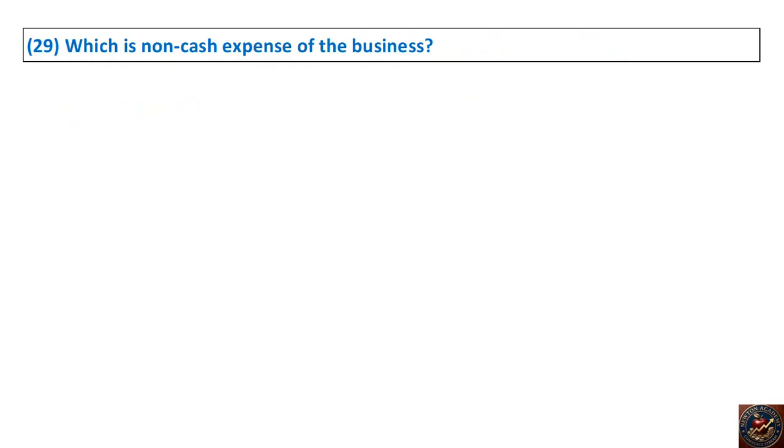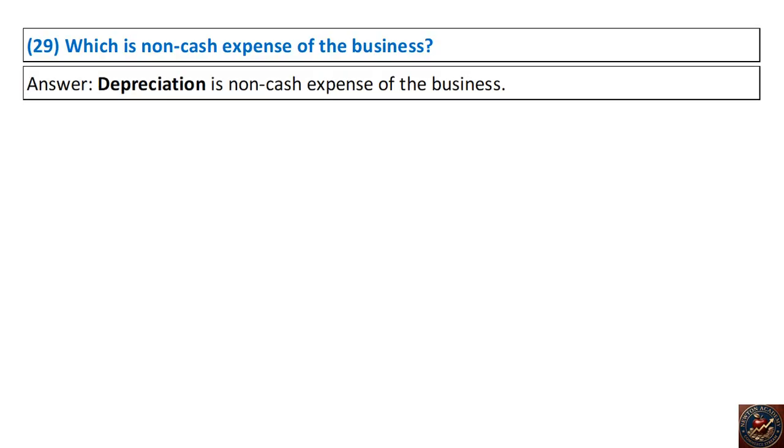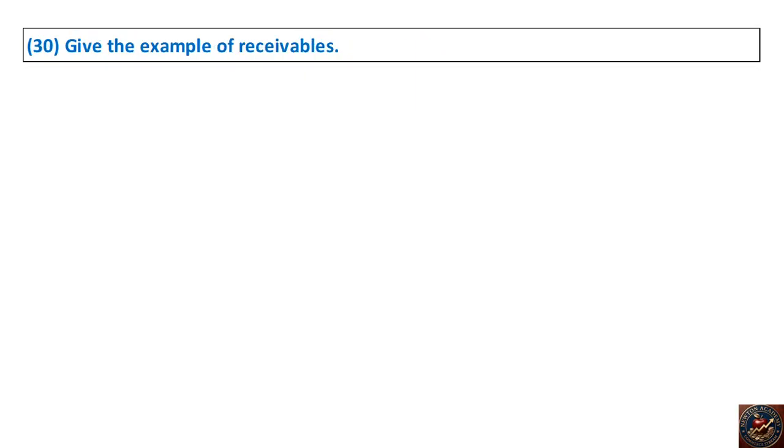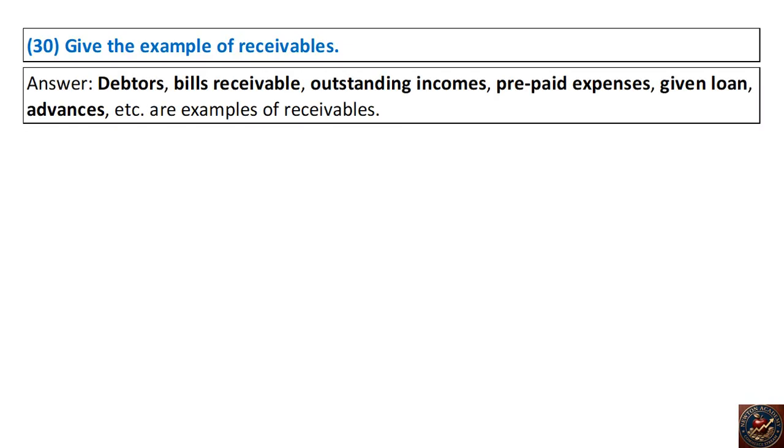29. Which is non-cash expense of the business? Answer. Depreciation is non-cash expense of the business. 30. Give the example of receivables. Answer. Debtors, bills receivable, outstanding incomes, prepaid expenses, given loan, advances, etc. are examples of receivables.